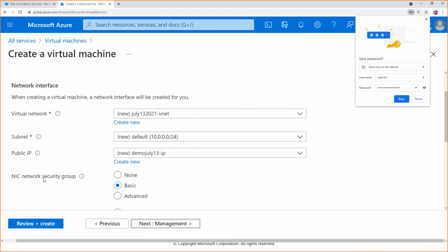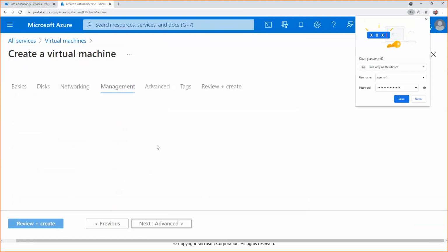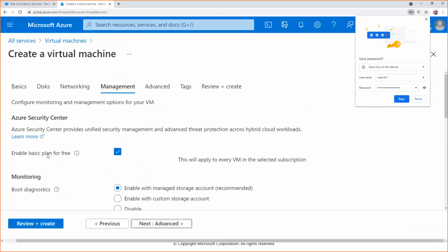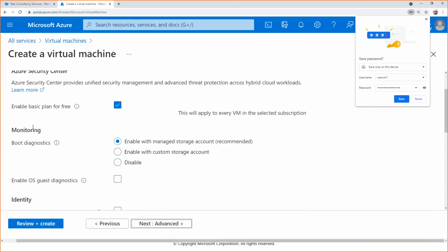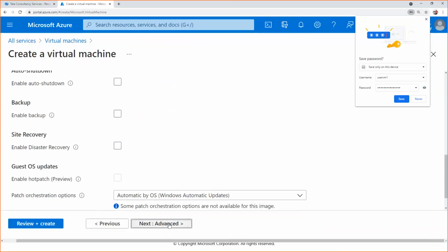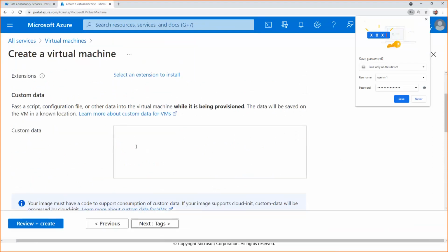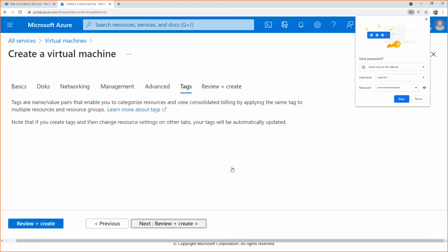Okay, the NIC, network security group, all these settings are related to networking. This we selected initially, so it is getting populated here. If you want to go through each and every tab, you can click on next. Otherwise, you can click on review and create. I'll just show you what options are available. These are just monitoring things. I'll keep everything as default. Advanced, nothing is our requirement.